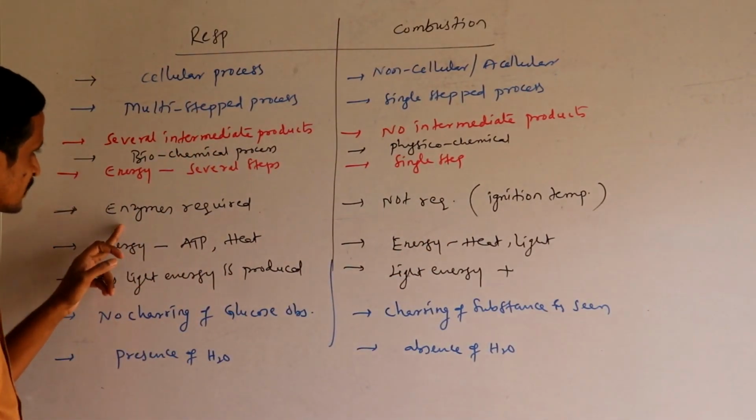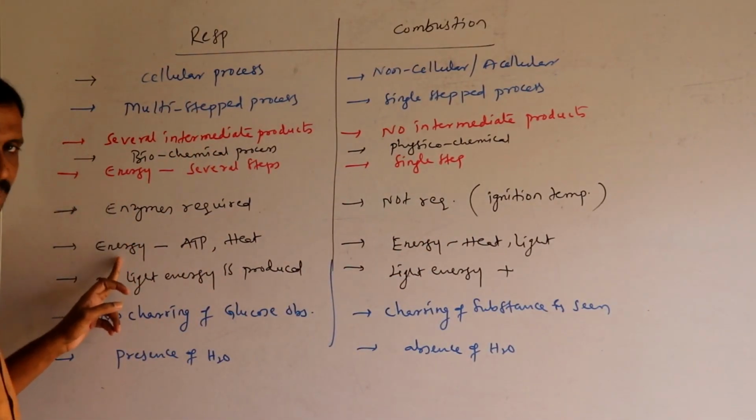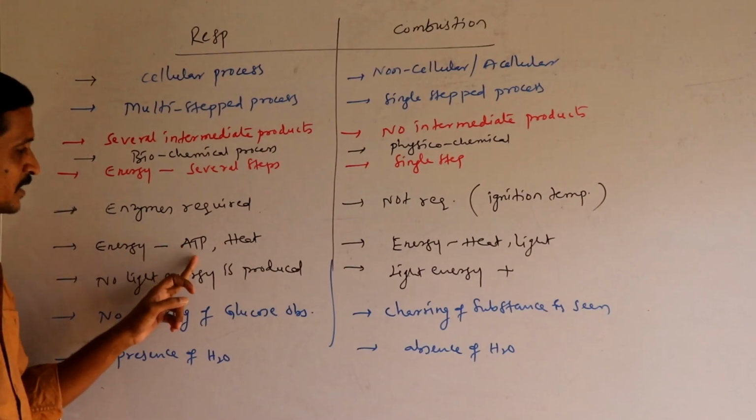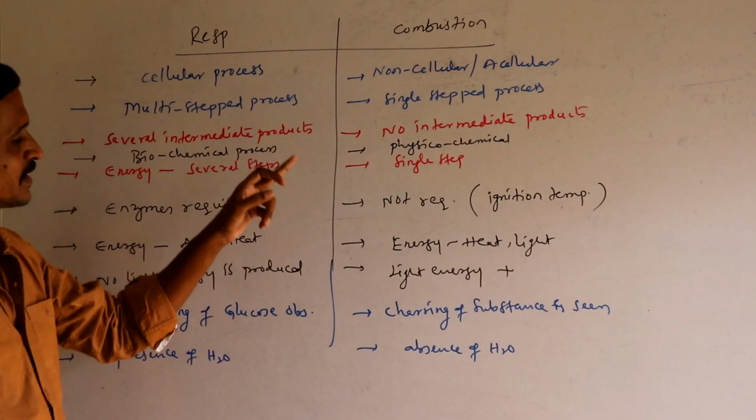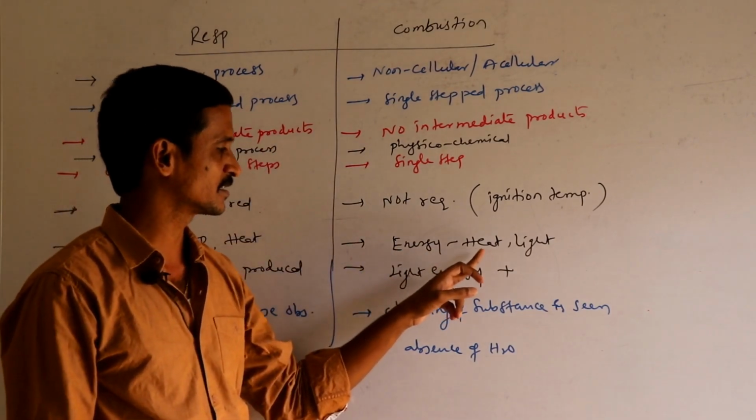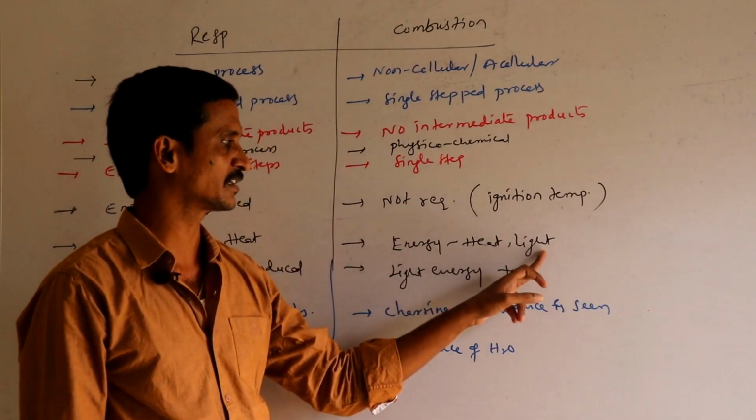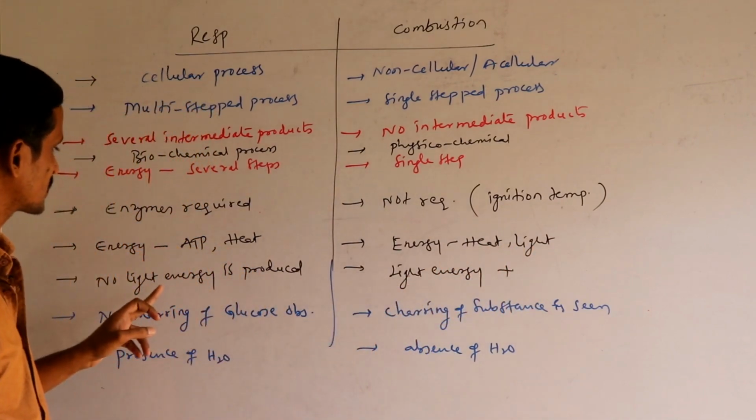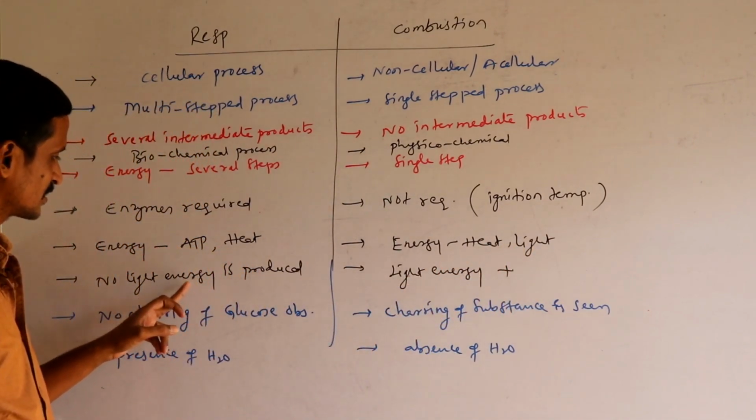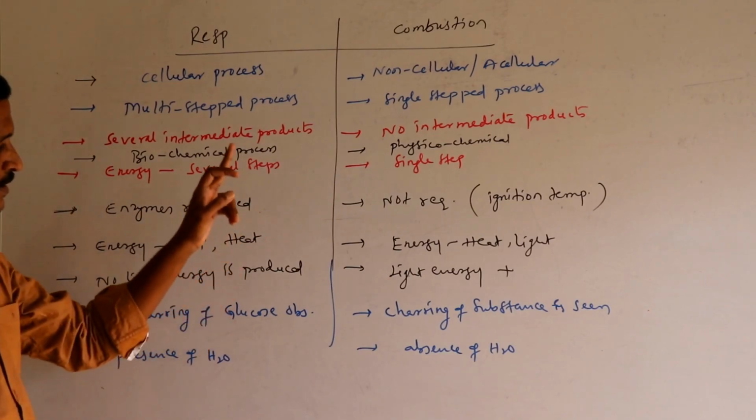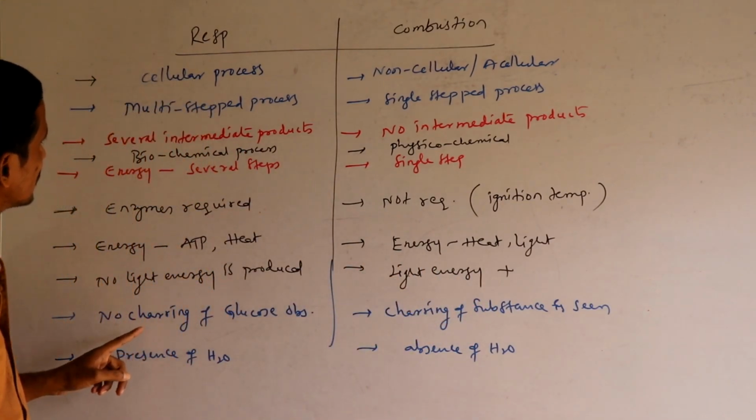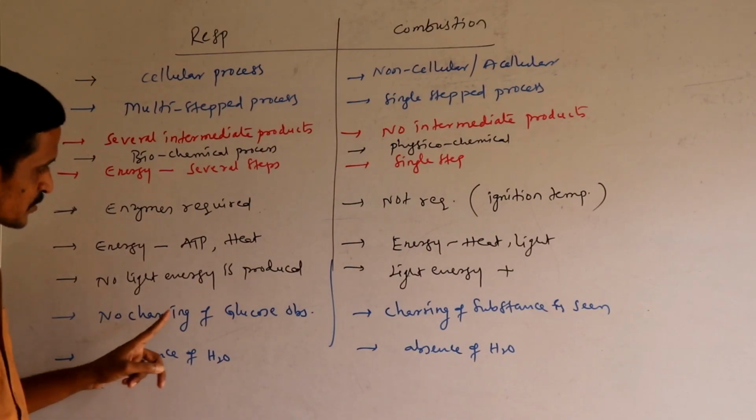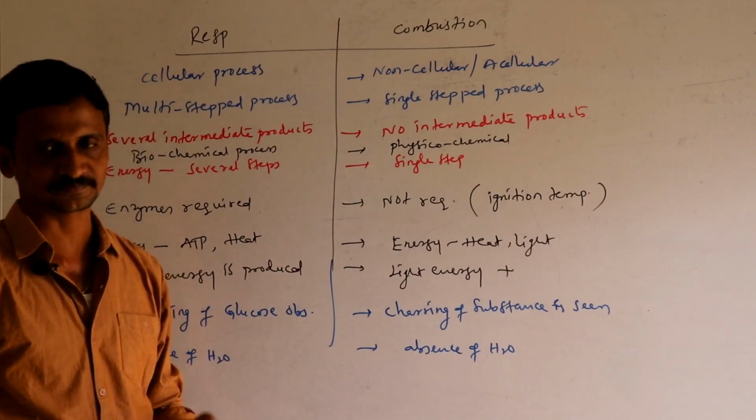So when respiration is completed, energy is released in the form of ATP and some amount of heat is released, whereas in combustion, energy is released completely in the form of heat and light energy. So during respiration, no light energy is produced, but during combustion, light energy is produced. And in the case of respiration, no charring of the substance is observed.